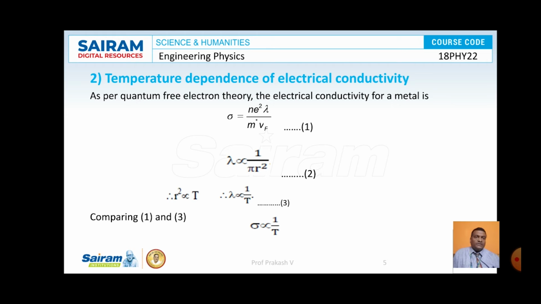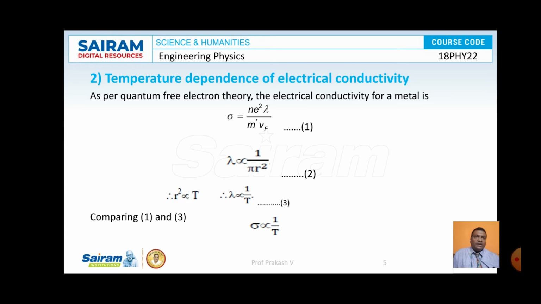As the temperature increases, the value of pi r square also increases. If the value of pi r square increases, the value of lambda decreases. That's why the mean free path lambda is inversely proportional to pi r square. Consider this as equation number 2. And it is observed that the amplitude of vibration r square is directly proportional to T. That's why lambda is inversely proportional to T.